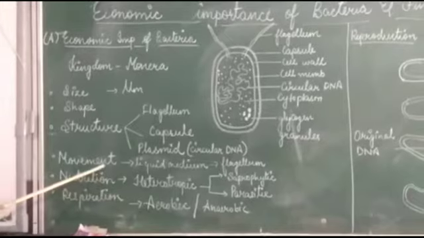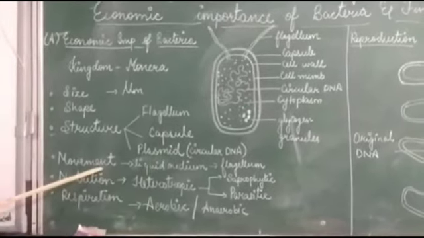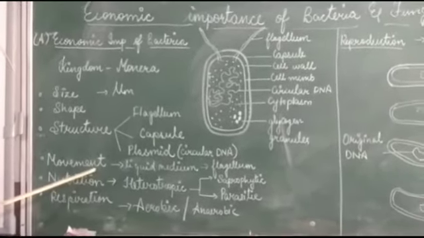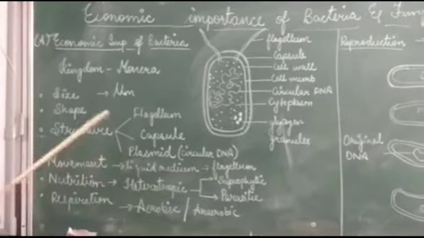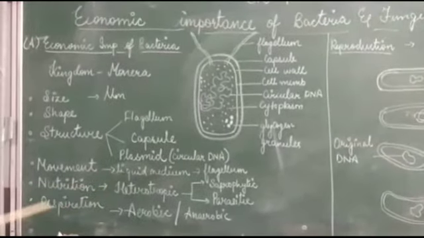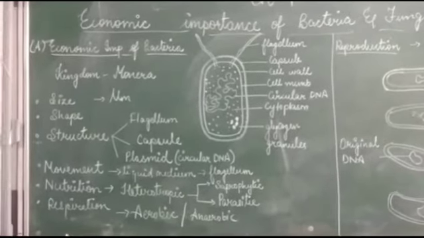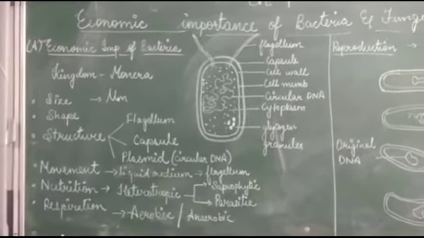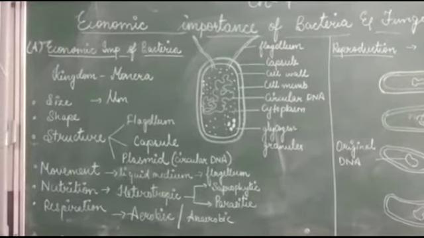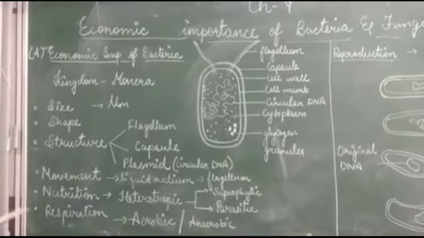Next we will learn about the movement. The basic locomotory organ we see in bacteria is the flagellum, and it can be used only in the liquid medium, meaning the watery medium. Most of the bacteria cannot move about by their own effort, and they are only passively transported either by wind, water or contact. Next is nutrition.